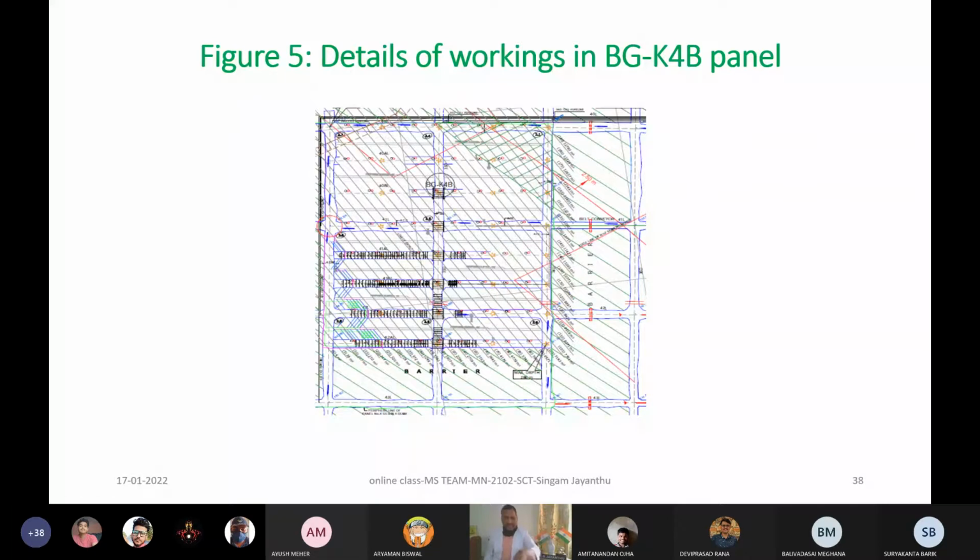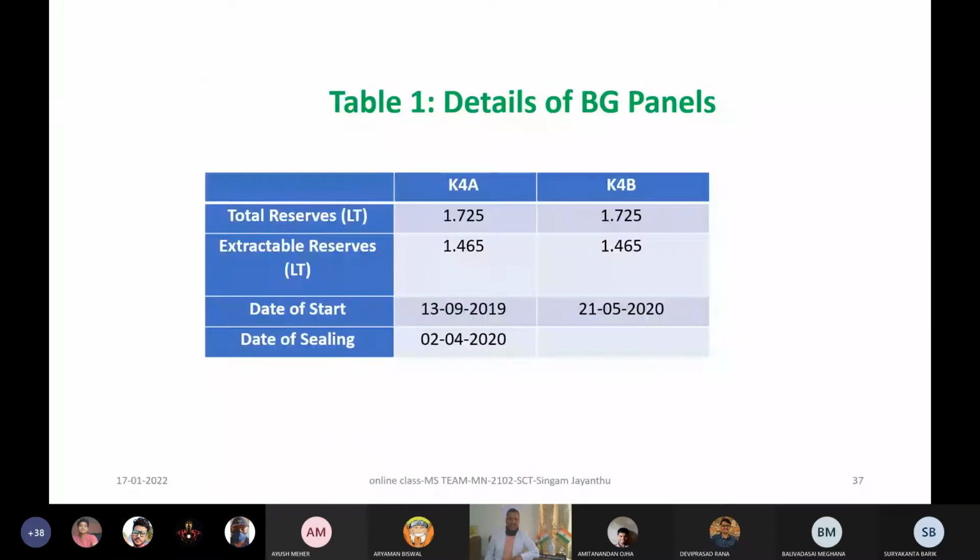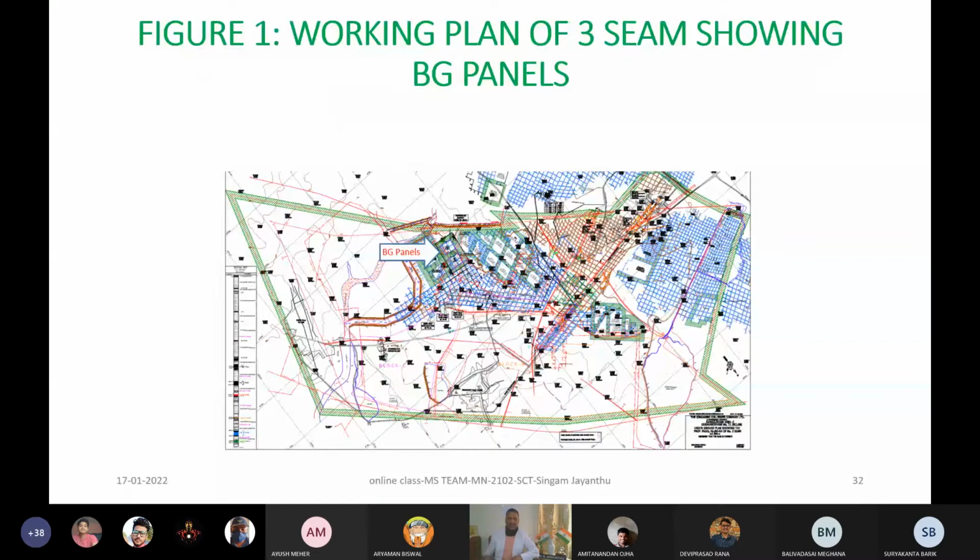When it comes to primary development, as I already showed you, I'm just taking you back to the total mine plan. This is what I showed last time. Now you must have seen the primary development. What is the meaning of primary development? I am not writing everything here. You should note down in your notebook that primary development includes the entry into the mine. Here it is through the inclines.